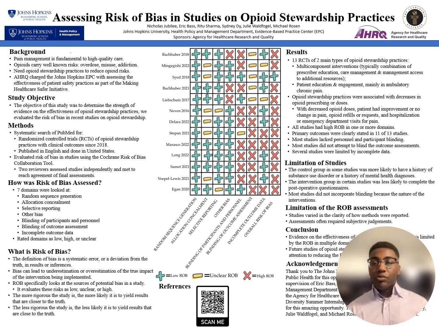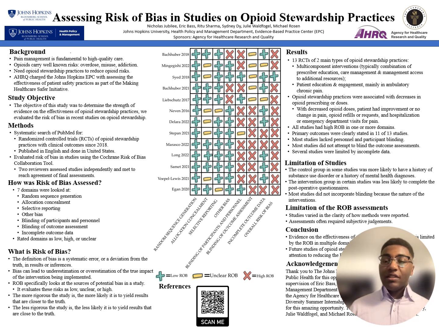So with ROB, it's really important to understand what bias is. Bias is essentially just a deviation from the truth or even systematic error, and bias can lead to either an underestimation or an overestimation of the true impact of the interventions being implemented. And with ROB specifically, it's looking at potential sources of bias, either internally or externally in a study.